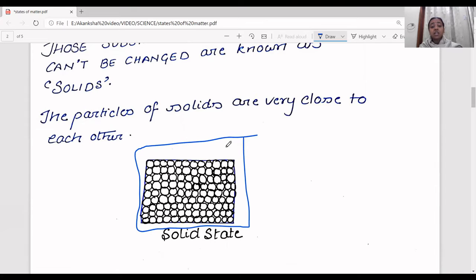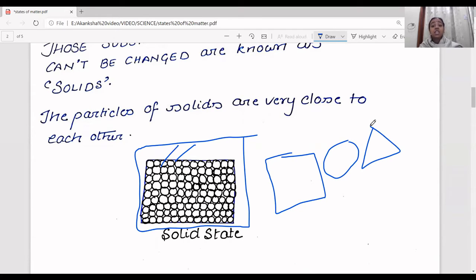Now, this molecular structure, can you see that the intermolecular spaces are minimal? They are tightly packed. All the molecules inside this object, we're referring to this object as a square object, and we can see that the molecules are tightly packed. Now, it's not necessary that the shape of the object will always be square. It can be anything. It can be a circle. It can be a triangle. But it is said to be a solid when the molecules inside it are packed very closely, right? So this is how they are packed inside a solid.